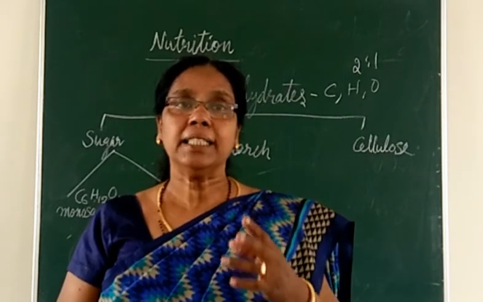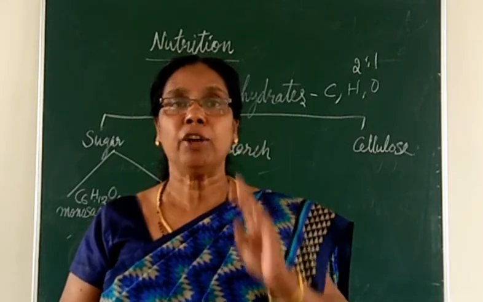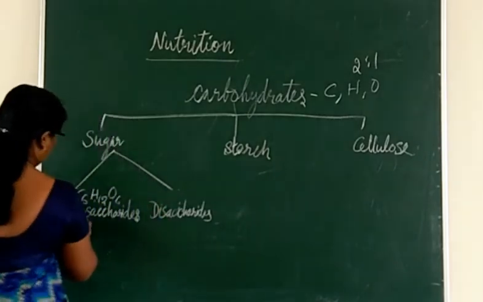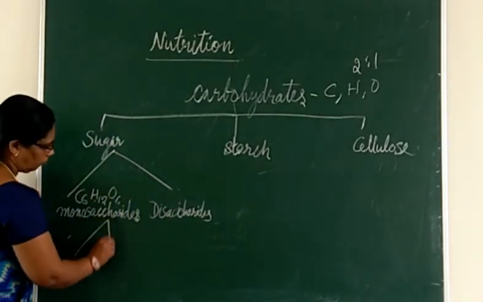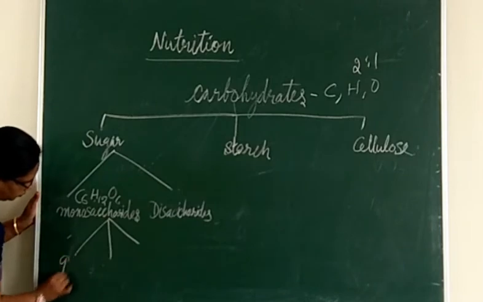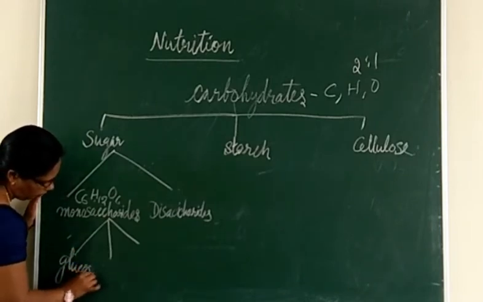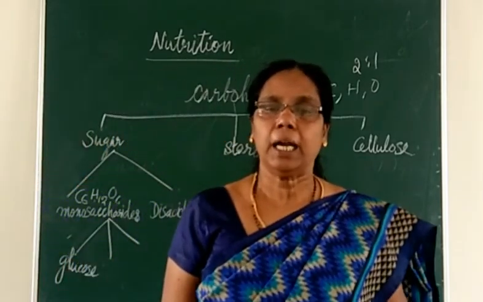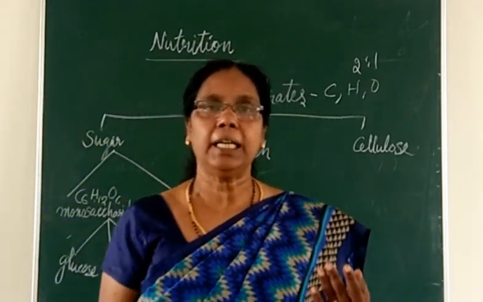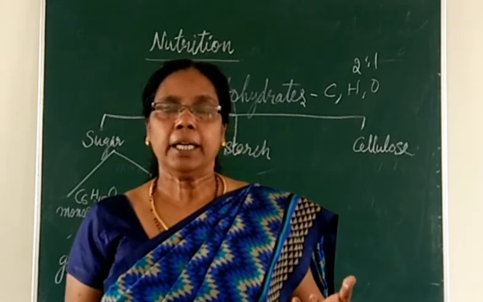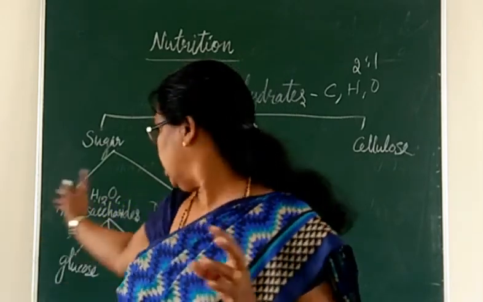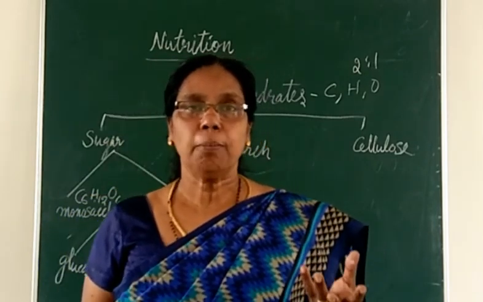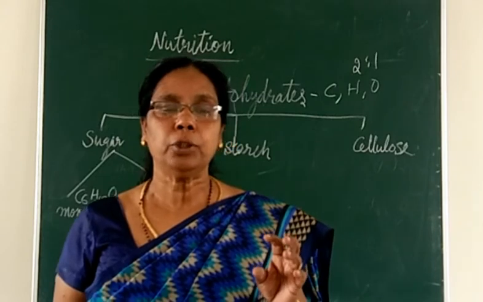Again, these monosaccharides are of three types. The first one is glucose. So glucose means what? It is a simple sugar, as I told you, and it is popularly known as grape sugar. Glucose is commonly called grape sugar, and it is the most common and simple sugar.